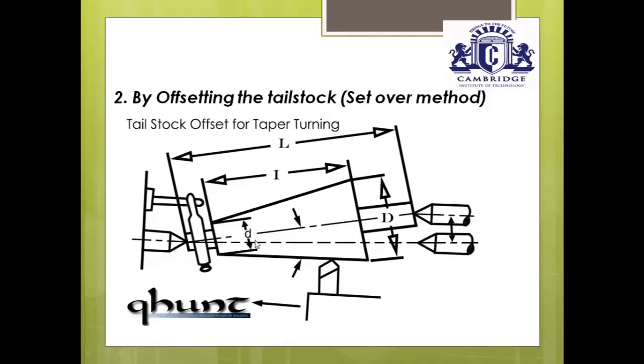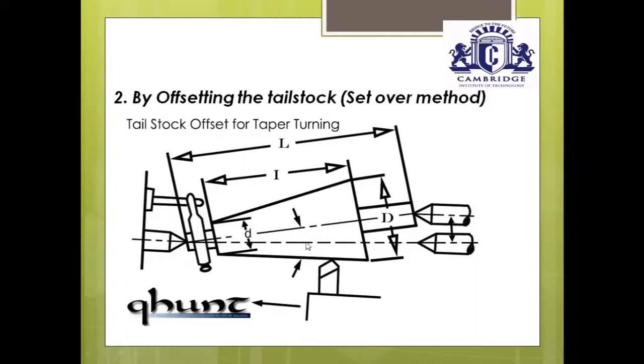Once you calculate the taper angle, based on that angle you just offset the tailstock. Once you offset the tailstock, the workpiece itself is automatically inclined to the calculated angle.